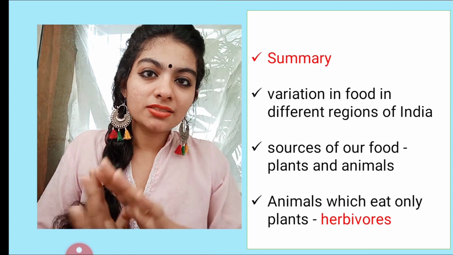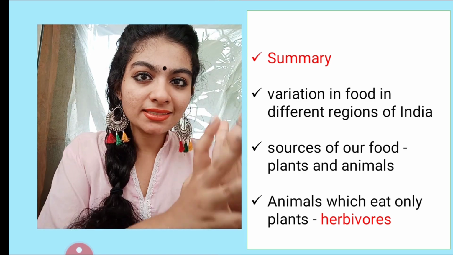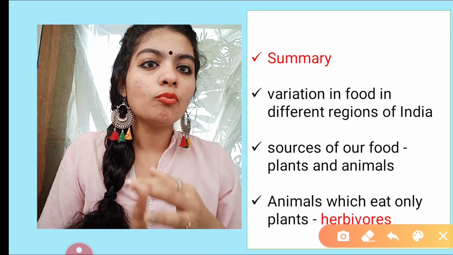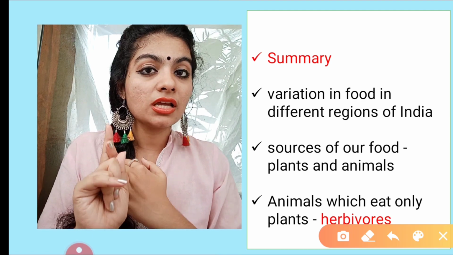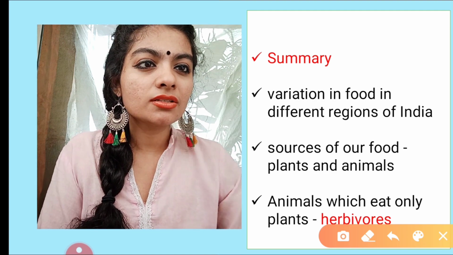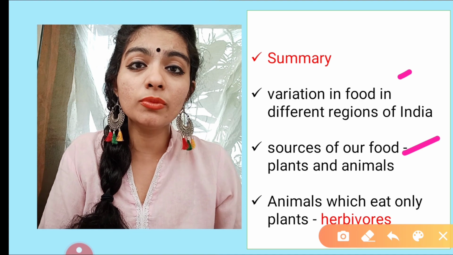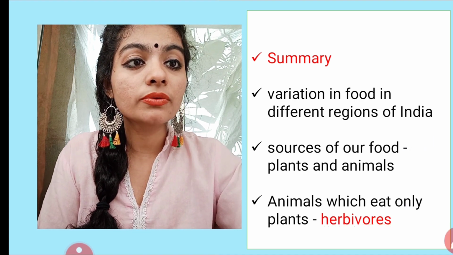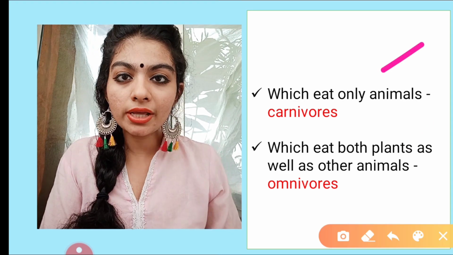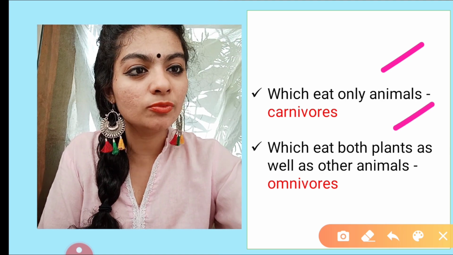That's it guys, this is the entire chapter. We've covered all the keywords, we've covered the whole session. Let's summarize this chapter. At the end of the NCERT you will find the summary. Both keywords and summary are enough for the NCERT chapter revision. Okay, we saw that there is variation in food in different regions. Sources of food include plants and animals. We saw what herbivores are, they eat only plants. What are carnivores? They eat only animals. What are omnivores? They eat both plants as well as animals.